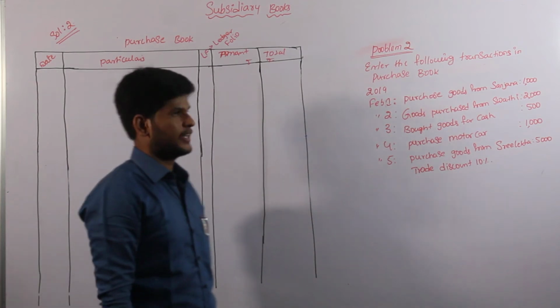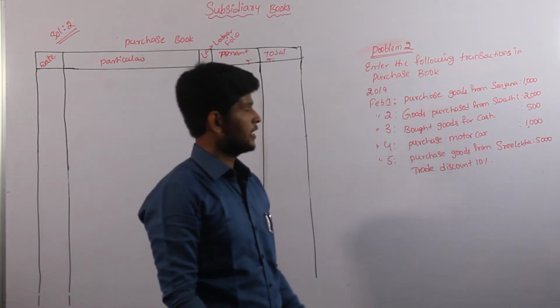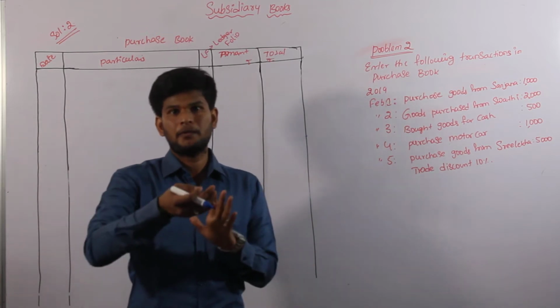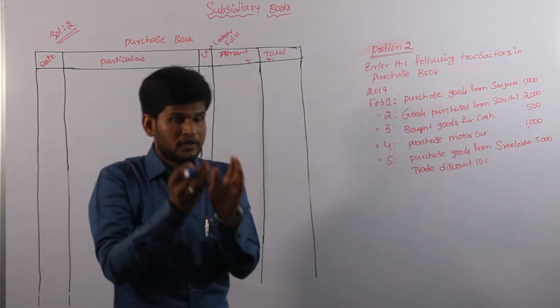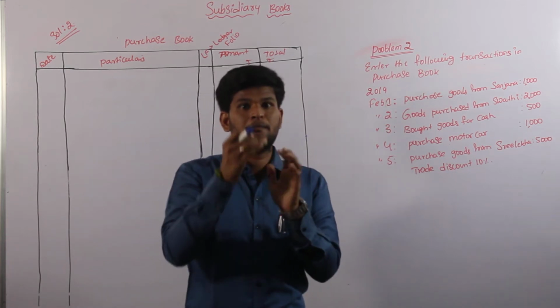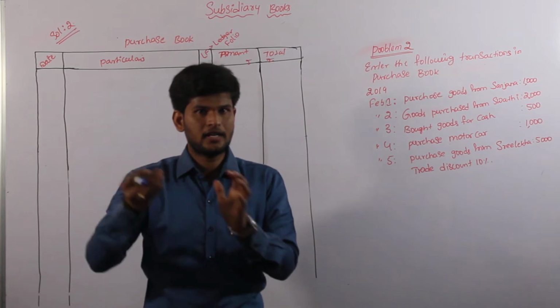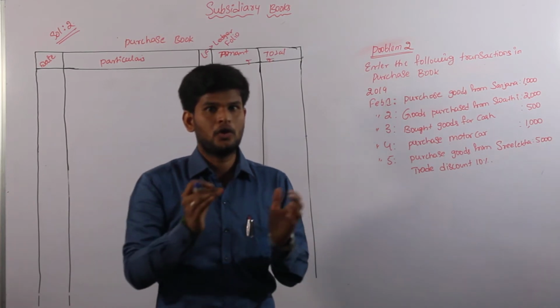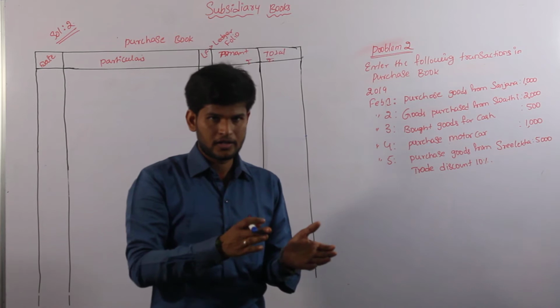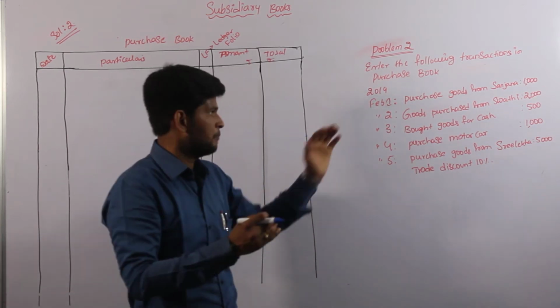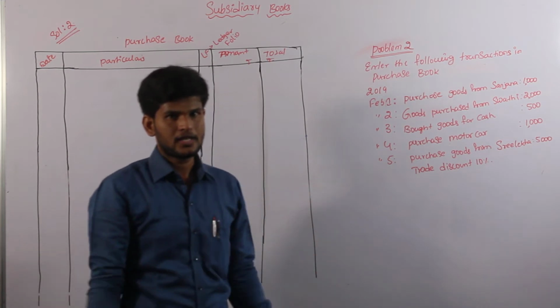Okay, now come to the second problem. In our second problem also, we have to identify which type of subsidiary books the transactions relate to. If the question does not mention preparing a particular subsidiary book, we have to assume all transactions relate to the 8 types of subsidiary books. Whatever the transactions, we have to prepare 8 subsidiary books and then enter the transactions into them.